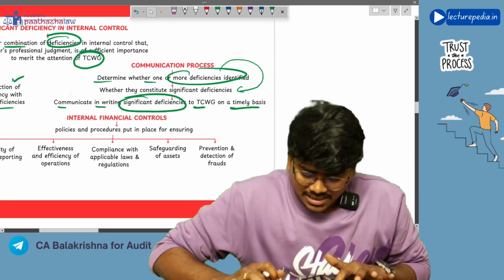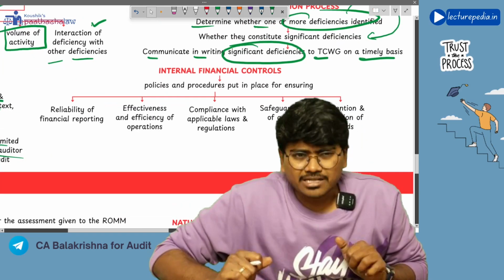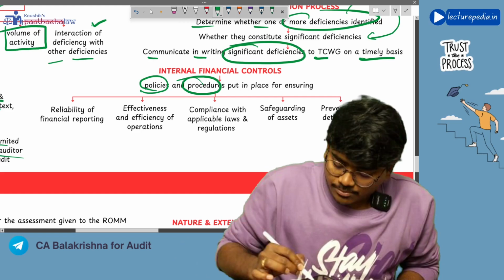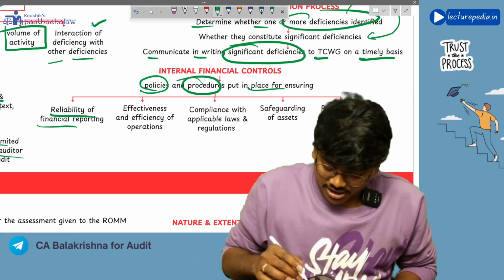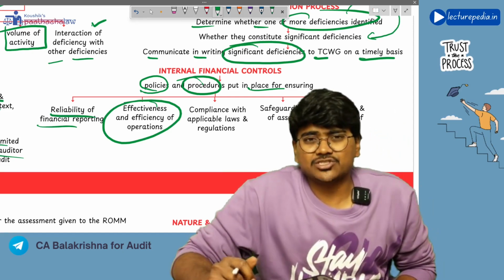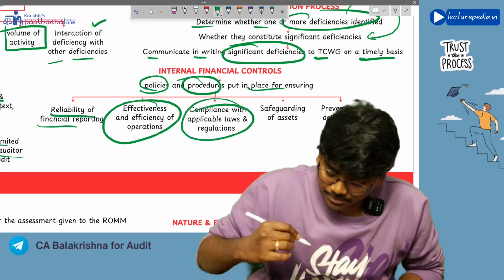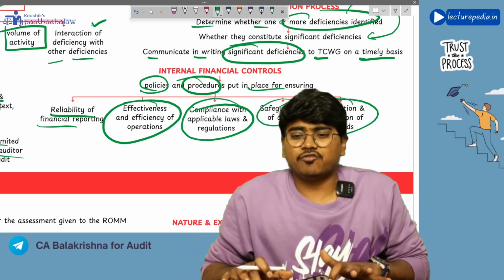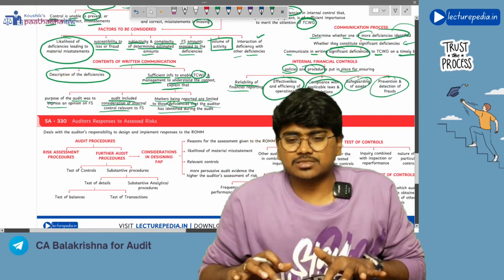Next, there are internal financial controls. Basically, internal financial controls means nothing but those policies and procedures that are put in place for ensuring reliability of financial reporting, effectiveness and efficiency of operations. This we have discussed in the definition of internal control itself. Next, compliance with applicable laws and regulations, safeguarding of assets, and prevention and detection of frauds. So those are internal financial controls.